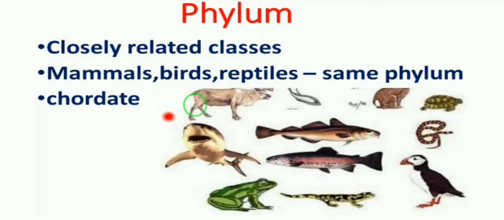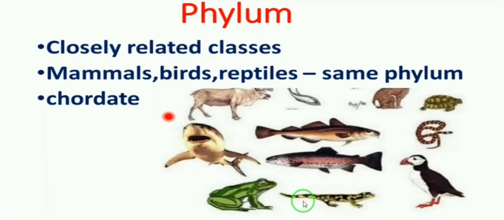So mammals, bats and reptiles come under the same phylum Chordata. Why? Because they have a notochord or backbone.